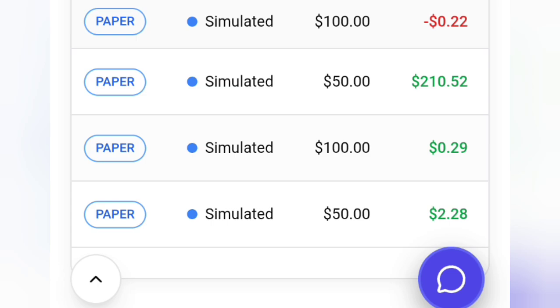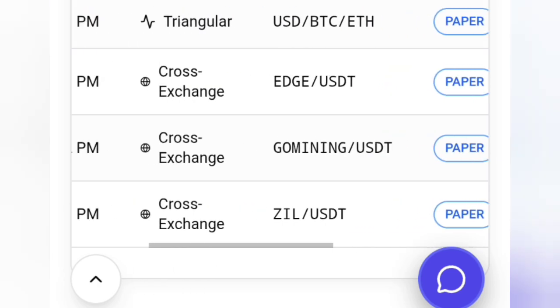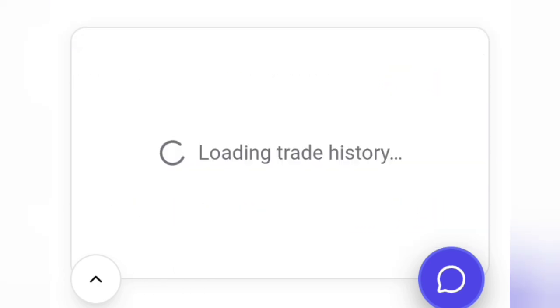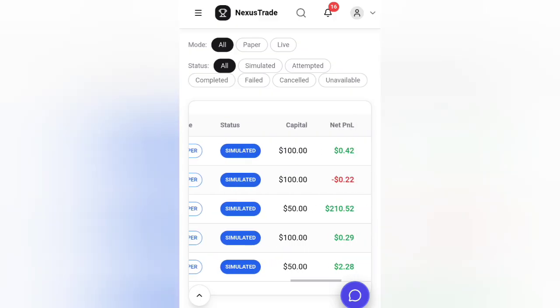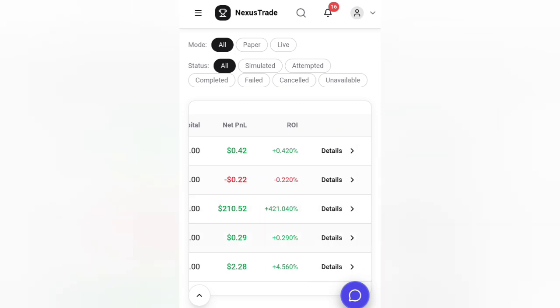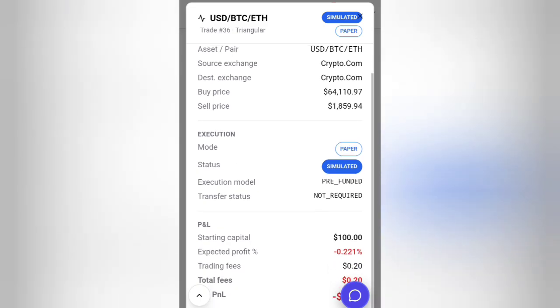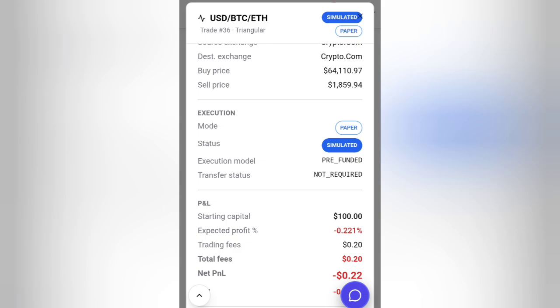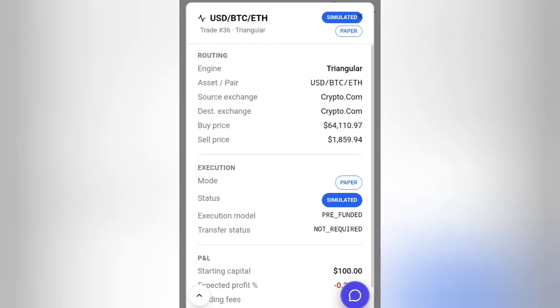All right, now you can see right here, this is the trade. So let's open the history fully so we can see what happened. First, we need to check why the triangular arbitrage was a loss. Let's check. So this is the triangular arbitrage, LDT, BTC, Ethereum. So we need to check why. All right, so you can see the history right here.